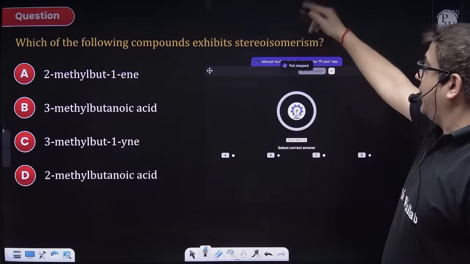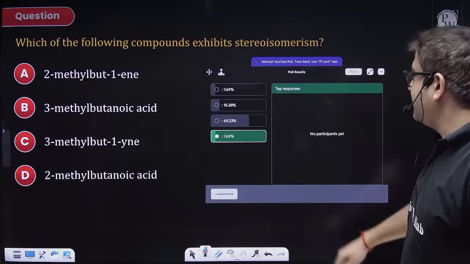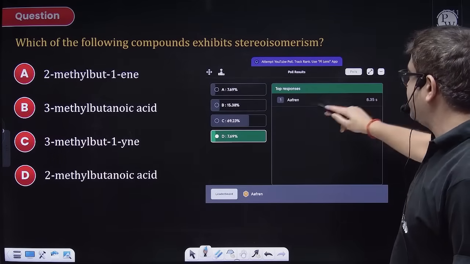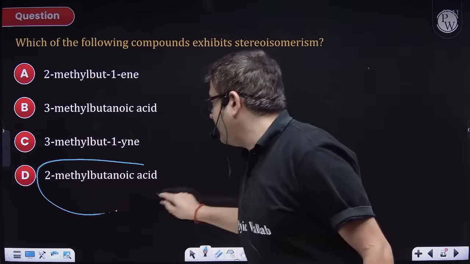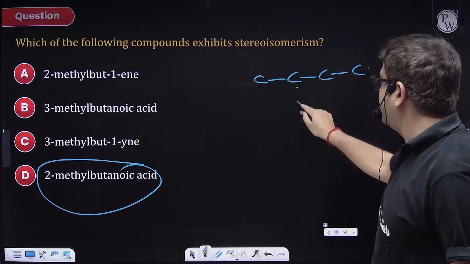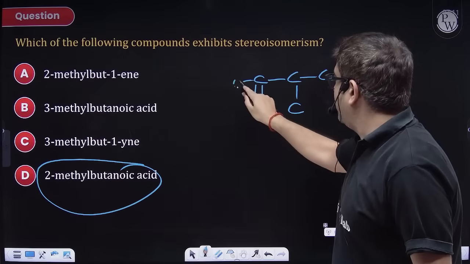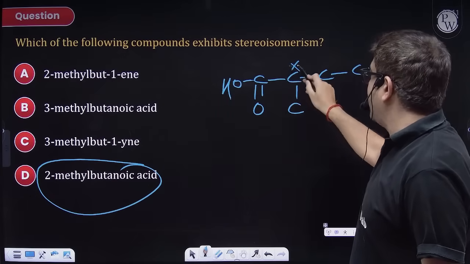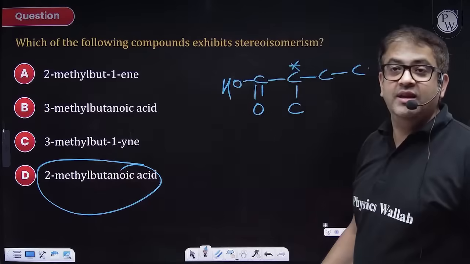Which of the following compounds exhibits stereoisomerism? Sir, I need an optical stereocenter. Very small percentage got it. Best wishes, beta. Obviously, 2-methyl butanoic acid. What is but? 4 carbon. What is 2-methyl? This. At carbon 1, I am giving a double bond to O and OH, which will make this carbon chiral. Because it has a chiral carbon, D is your answer.